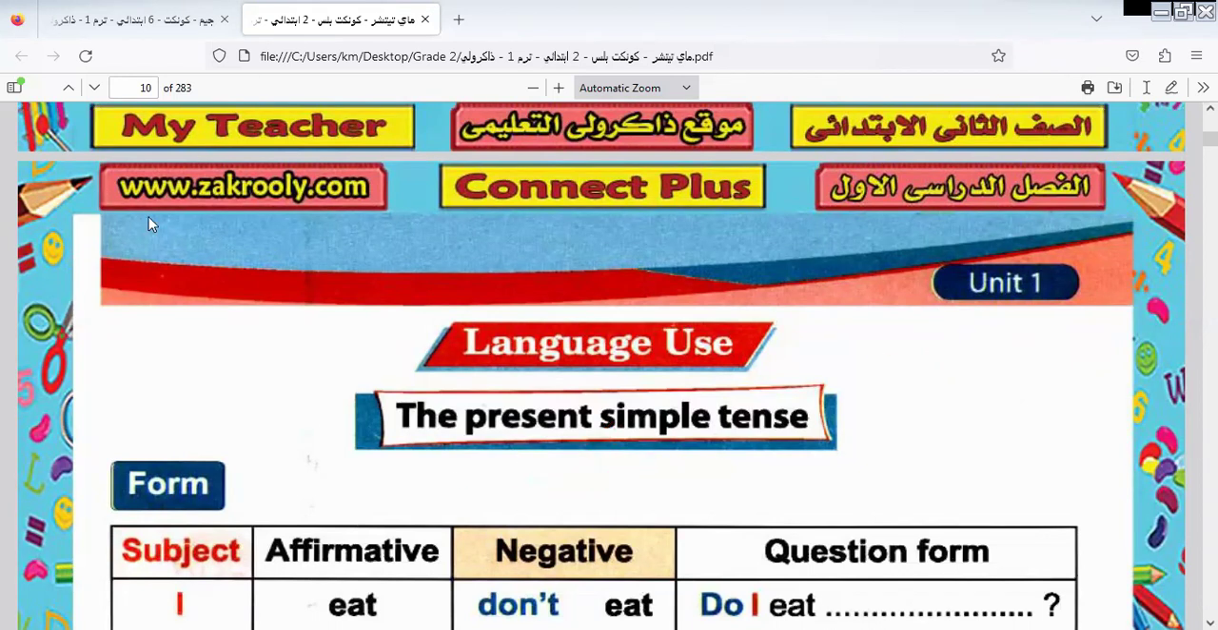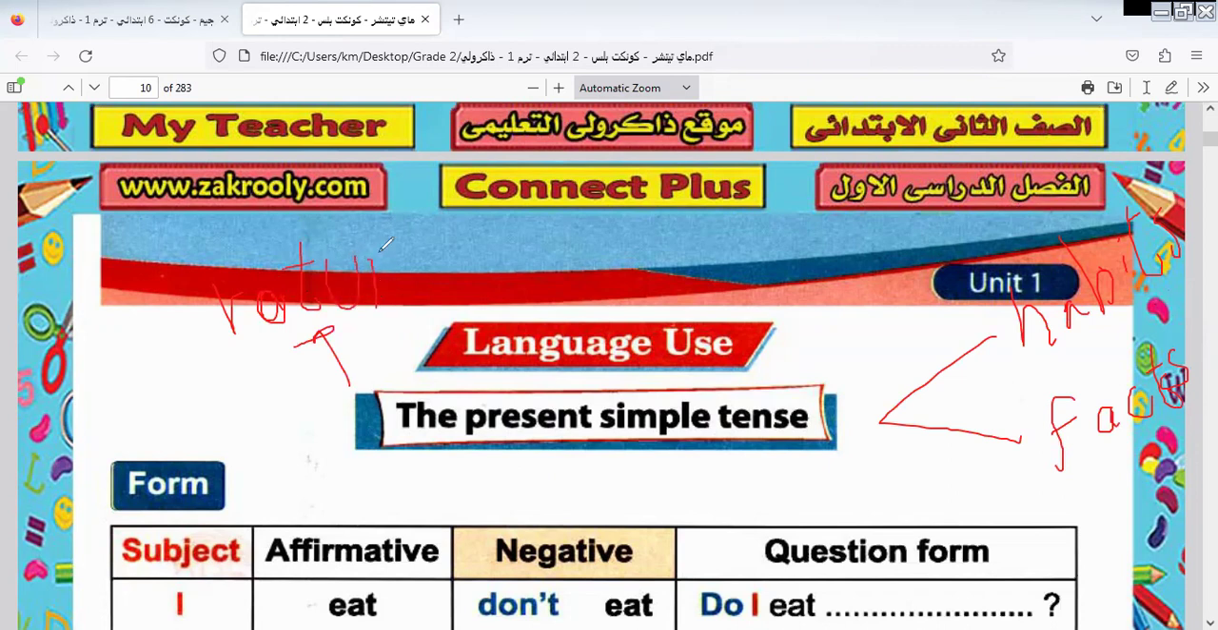We use this verb for habits and facts. Okay, habits. We use it in habits and facts also. We use it with what else? With a routine, okay? With a routine, when we talk about routine, something that I do every day, okay?